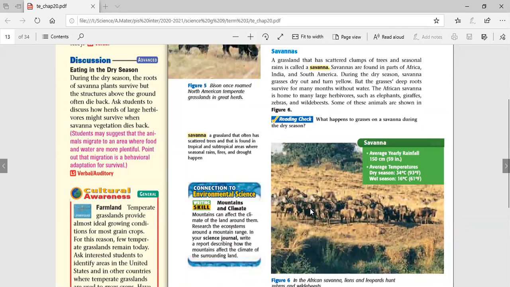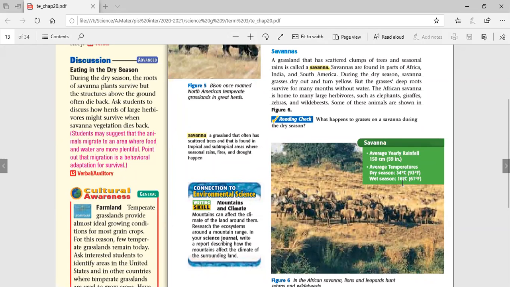Actually, savanna has a unique climate. Why? Because savanna passes through 6 months of summer and 6 months of winter, which means we alternate between just 2 seasons. But the weirdest thing is that most of the rain falls during summer, not winter. So we have a wet summer but a dry winter. Here the temperature ranges from 34 degrees Celsius to 16. Actually, there is no great change in the temperature.